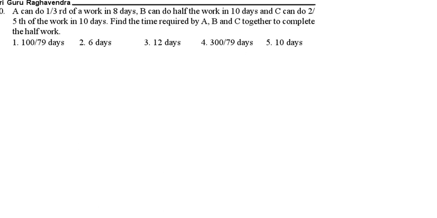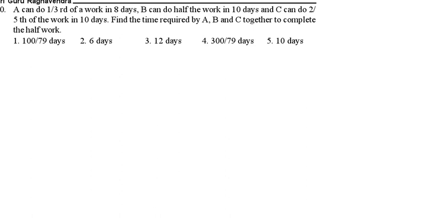A can do 1/3 of the work in 8 days. So A will take a total of 24 days. B will do half the work in 10 days, so B will take 20 days. Half the work in 10 days, total work 20.